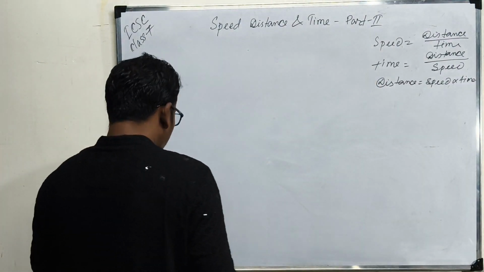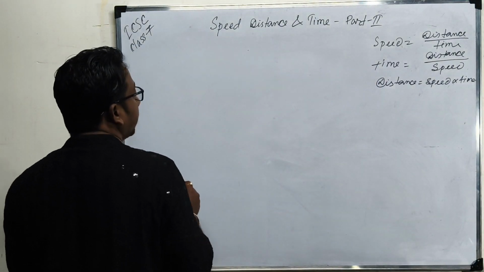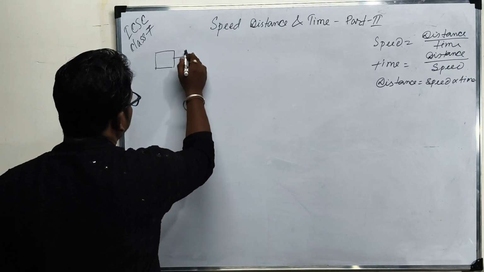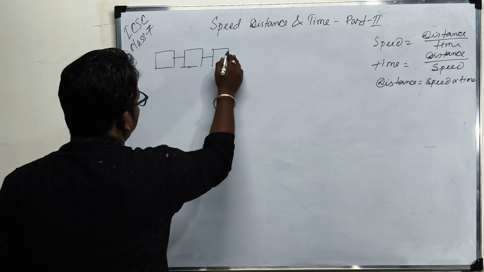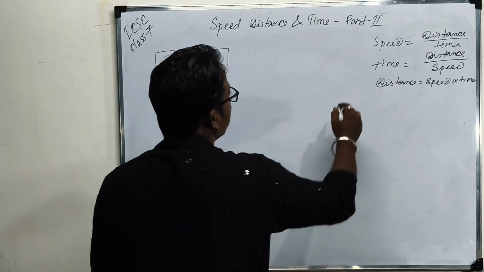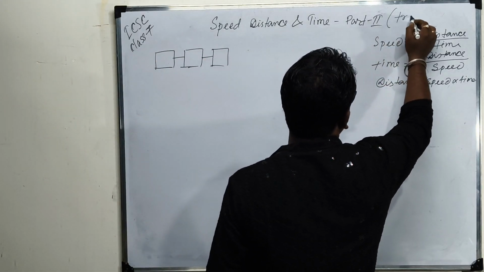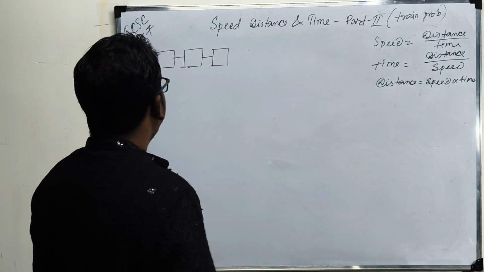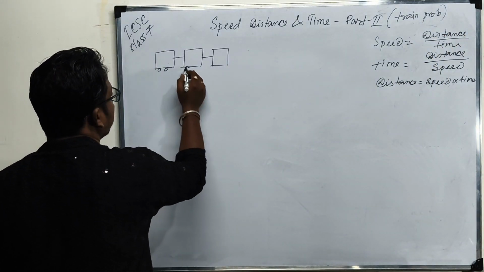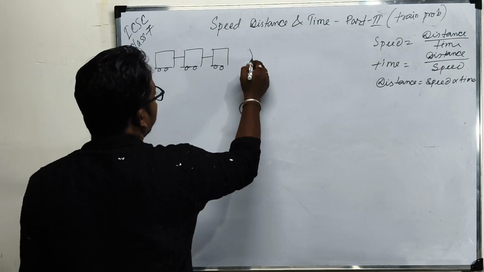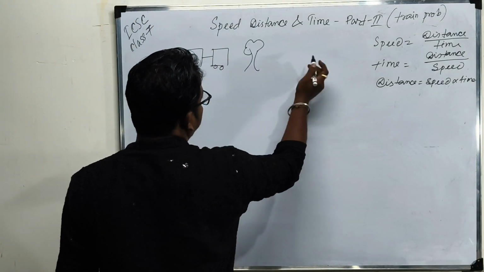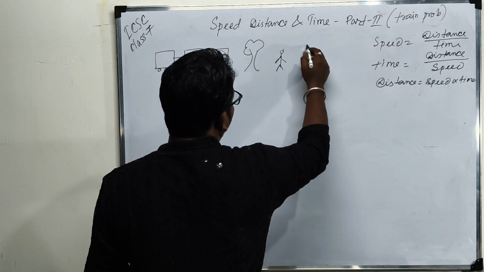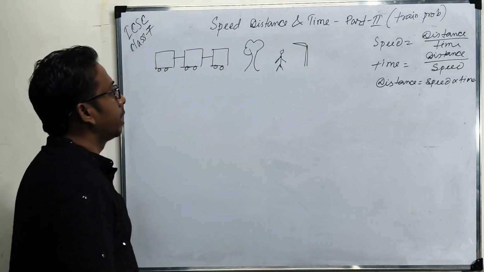So now we have to focus on some other things. That is, if a train crosses a tree or a person or any pole or post, what is the meaning of that?